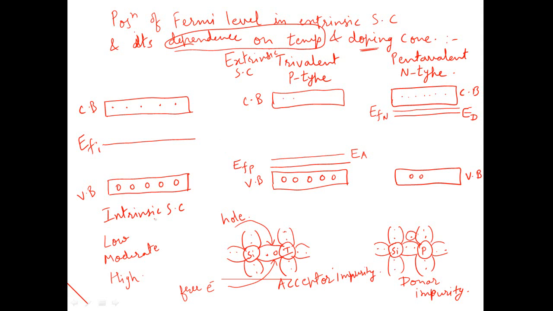When the temperature is low, then this is the case, that is, the position of Fermi level for p-type is lying between the acceptor level and the valence band, and it is near to the valence band, while for n-type semiconductor the position of Fermi level is near to the conduction band, and it lies halfway between the donor level and the conduction band. So this is for the low temperature. But if I keep on increasing the temperature, say a moderate temperature is applied to the p-type semiconductor, then what will happen?